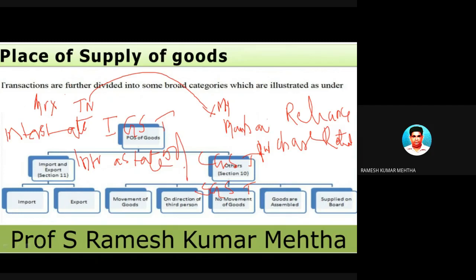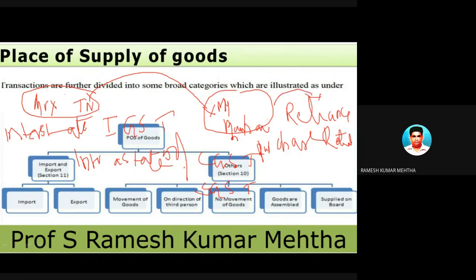Now, let me find out the answer to the example which I have given. Mr. X has come all the way from Tamil Nadu to Bombay, and at Reliance Retail he purchases a laptop.